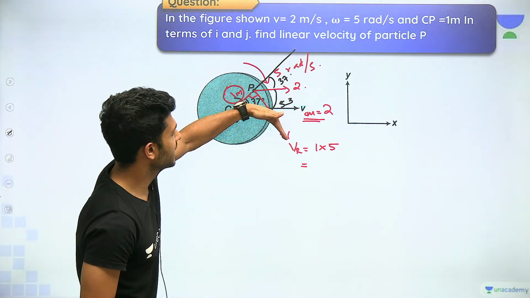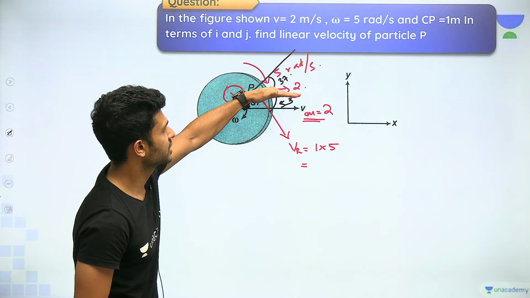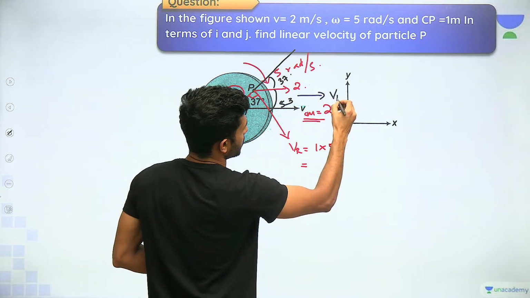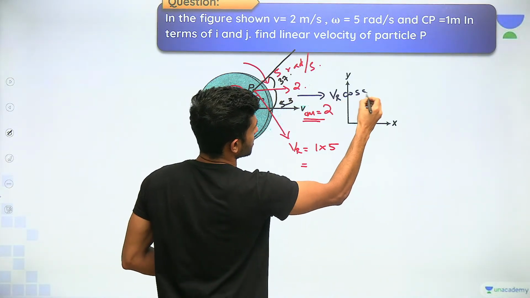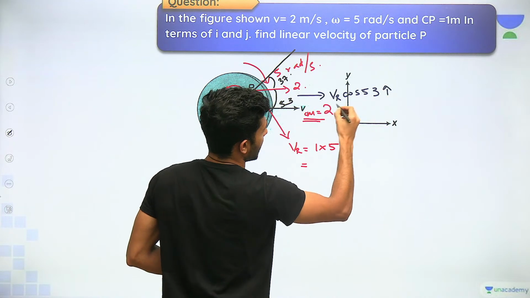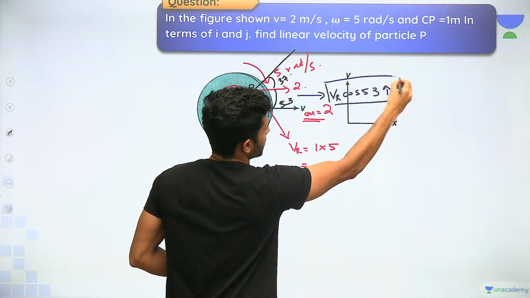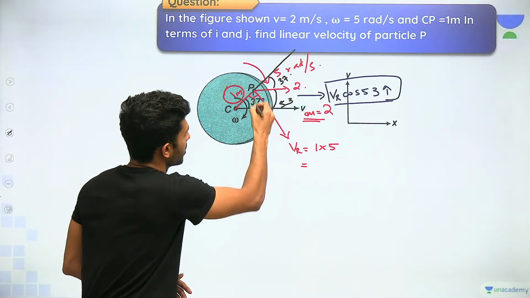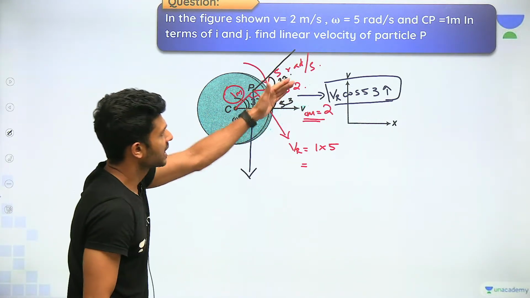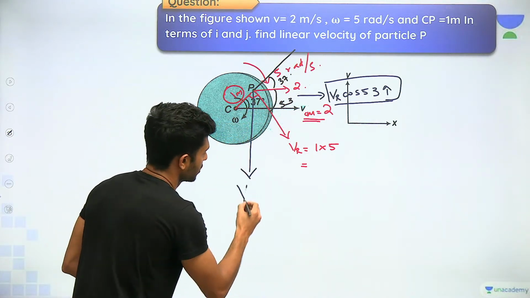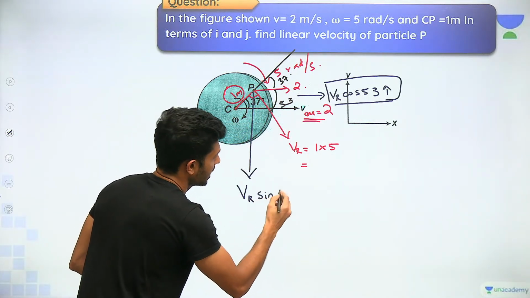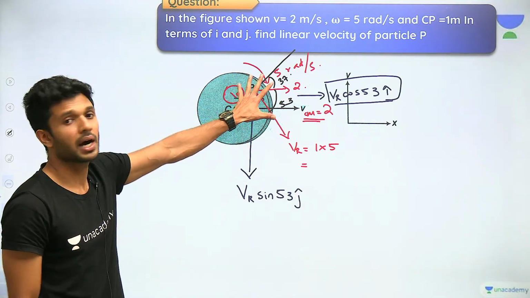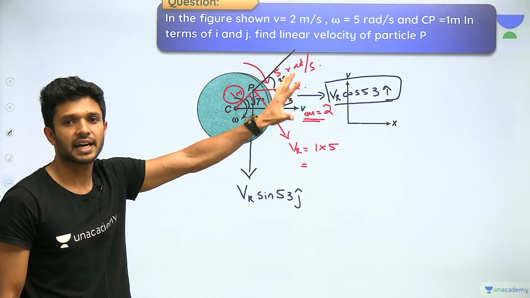Now shall I take the component of VR in this direction of x-axis? So this will be which component? This will be VR cos 53, in which direction? i cap. I hope you all can see this, right? Yes. And there will be another component, this component. This will be the other component, which will be the sine component. This is VR sin 53 j cap. So we have marked all the velocities acting at the point P.